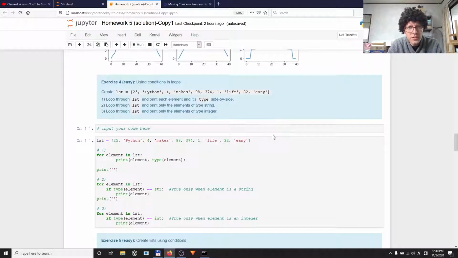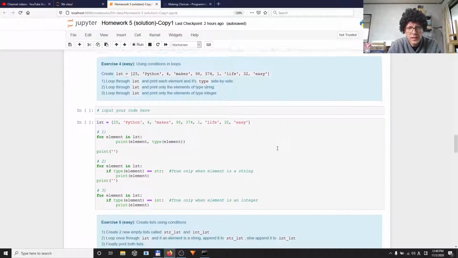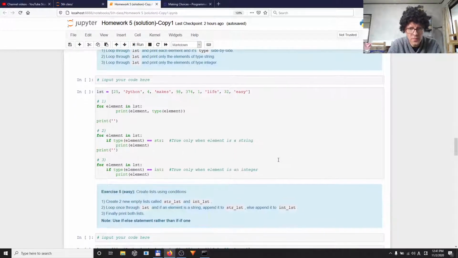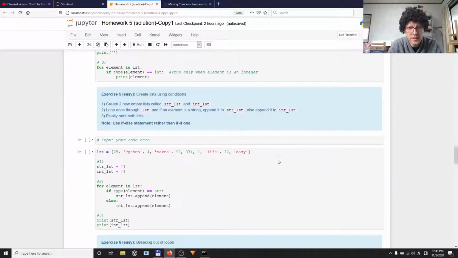Here, using conditions for looping. So now we know the for loop. If we have a list and we go through the list, then Python, depending on a condition, can do something or not do something. So this was a simple exercise one.